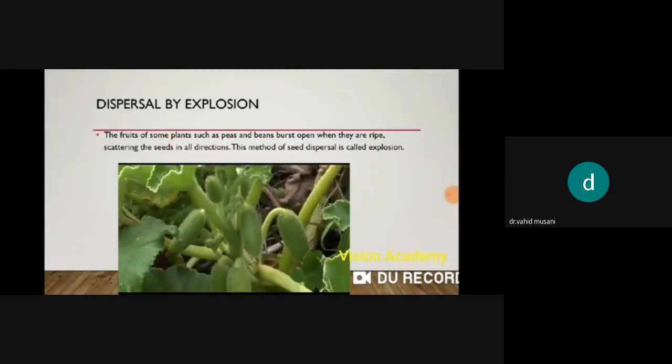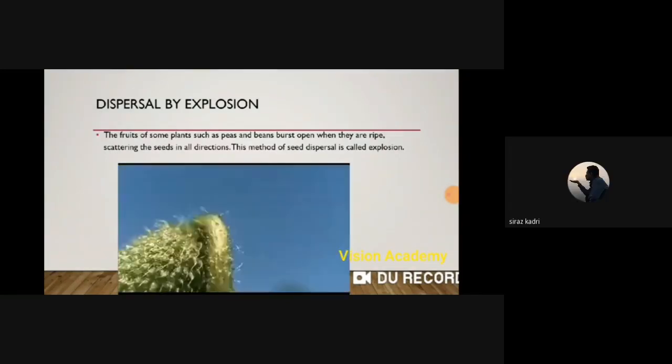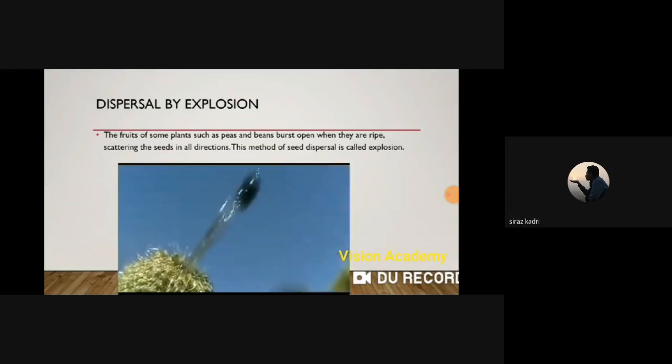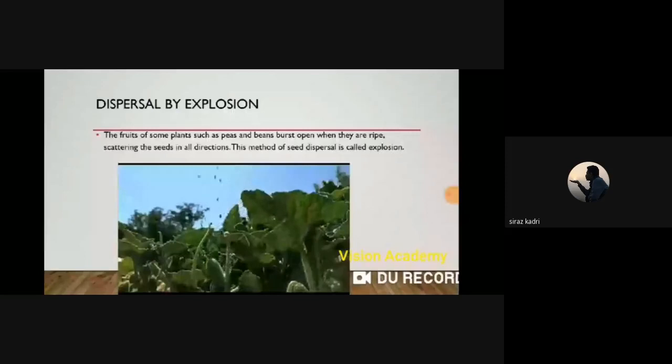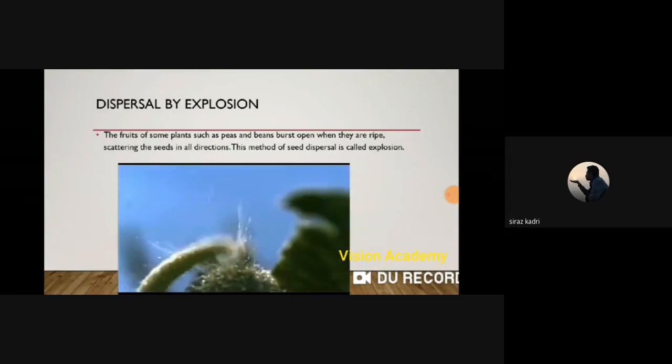Are you able to see, I guess, right, beta? Yes, ma'am. See, this one is called explosion. See, it gets ripe, and how the seeds are moving away from the plant. How interesting it is. See, beta. They get ripe and burst open on their own, and seeds will move from this place to somewhere else. This method is called what? Explosion. This method is known as explosion.